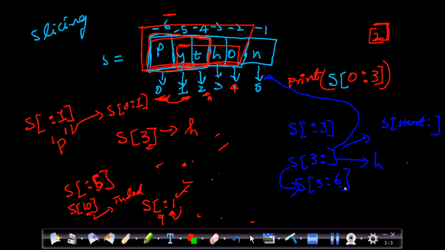So that means it will assume till 6. Okay, so 5 is the previous index to the 6. So that's why it will start from H and go till the 5th index. So this it will print.